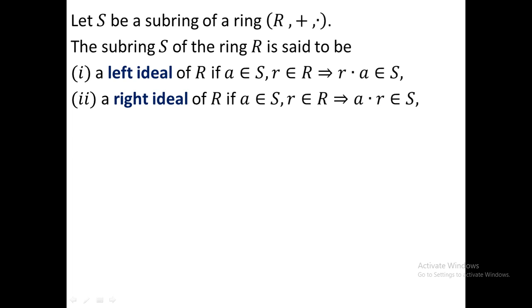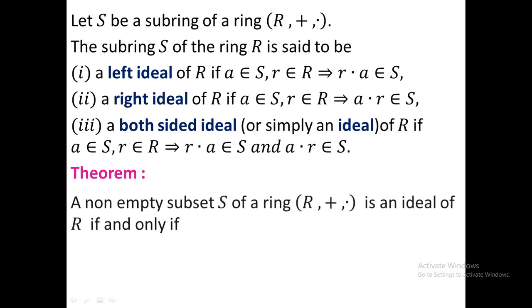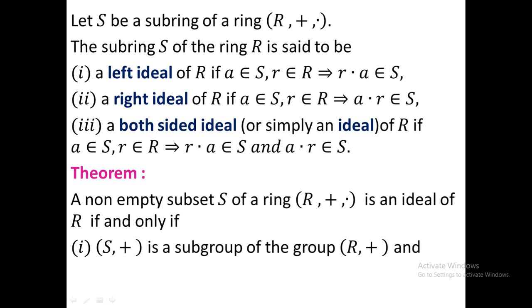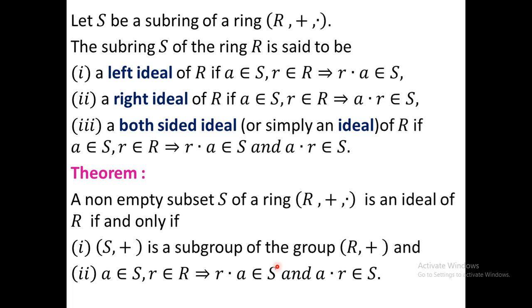For simply an ideal or two-sided ideal, you have to satisfy both of the conditions. Then I give the theorem. The theorem says that a non-empty set S of a ring R plus dot is an ideal if and only if, first condition, S plus is a subgroup of R plus. Second condition is that a dot r and r dot a belong to S for all a in S and for all r in R.